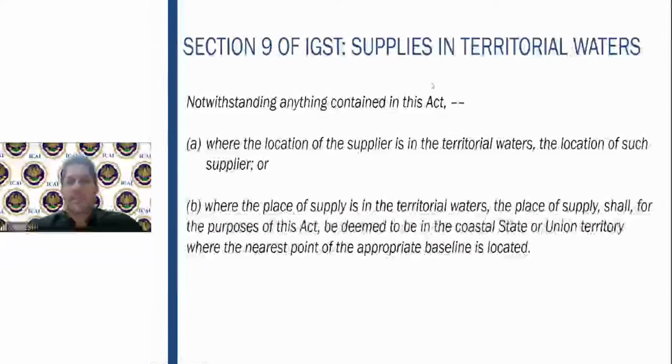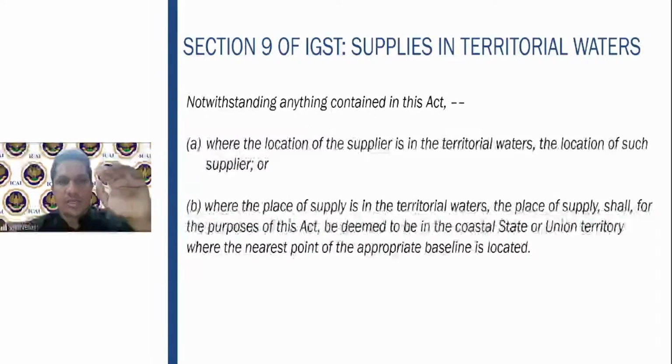Now we come to the next provision, section 9 of the IGST Act, supplies in territorial waters. Territorial waters, what is to be taken? Notwithstanding anything contained in the Act, where the location of the supplier is in the territorial waters, the location of such supply, that means you are going in a ship. In the ship, something is being sold. Where is the location of the supplier? He is on the ship itself. He is serving, and the place of supply is in the territorial waters.